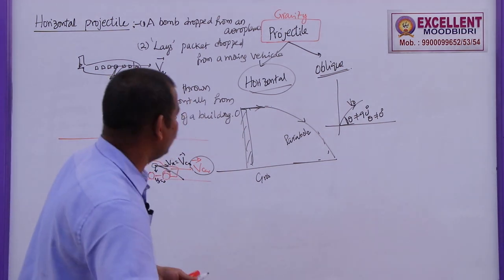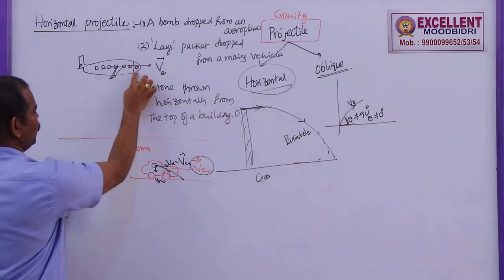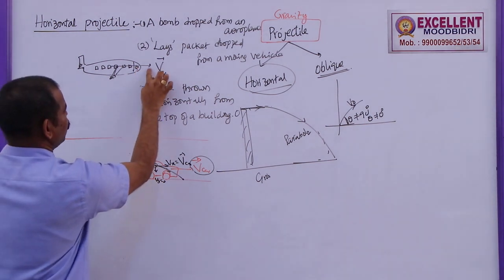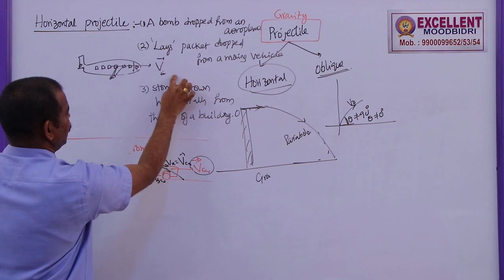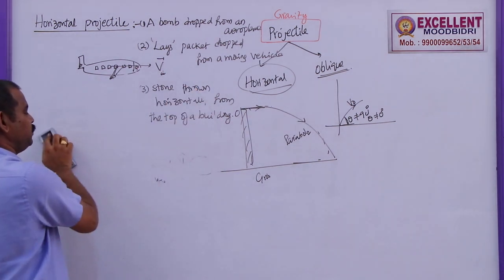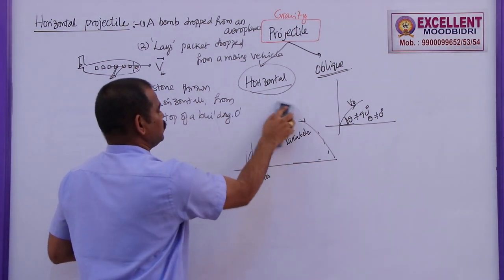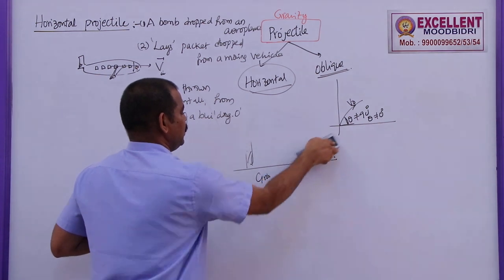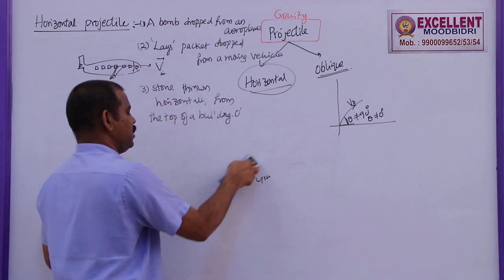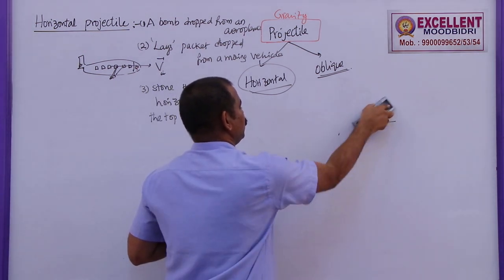Now let me derive the equation of horizontal projectile. In this case, the bomb never falls vertically. The bomb will move with the aeroplane for some time and then it moves in a parabolic path. But how can you say that this is a parabolic path? As we discussed earlier, the equation of a straight line is y is equal to mx, and the equation of a parabola is y is equal to ax minus bx square, or y square is equal to 4ax, or x square is equal to 4ay.